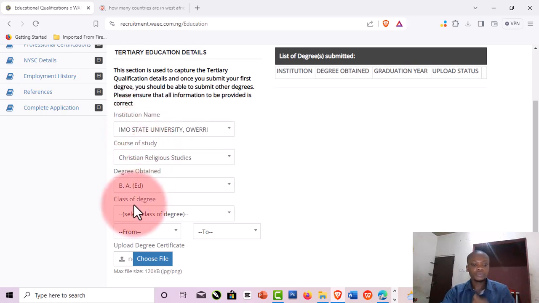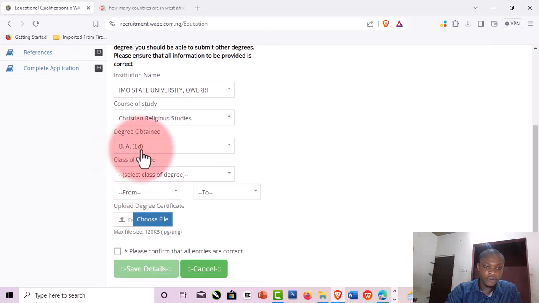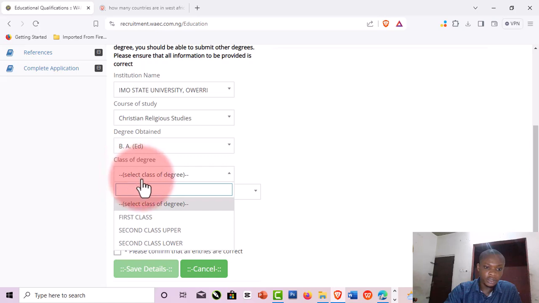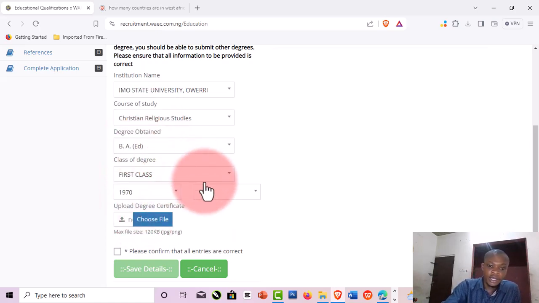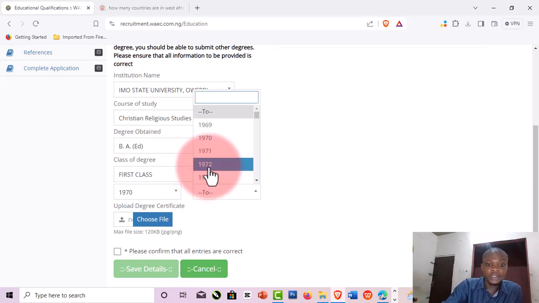That is Bachelor of Arts education. Then select whether you have first class or whatsoever, then the year you started the school and the year you finished.